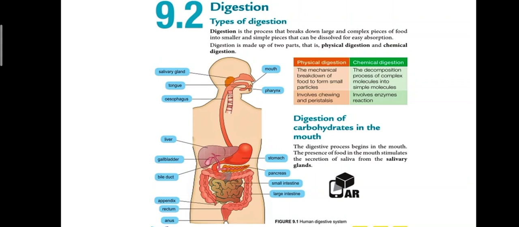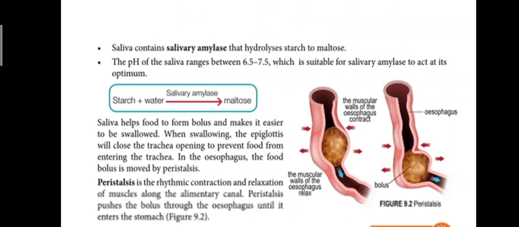The first one, digestion of carbohydrates in the mouth. The digestive process begins in the mouth. The presence of food in the mouth will stimulate the secretion of saliva, air liur, daripada kelenjar air liur, iaitu salivary glands. Saliva contains salivary amylase.